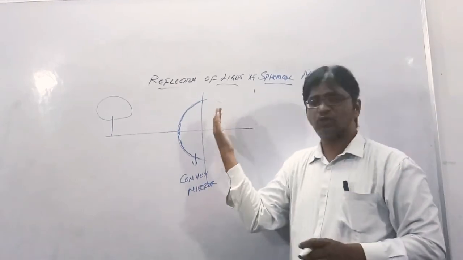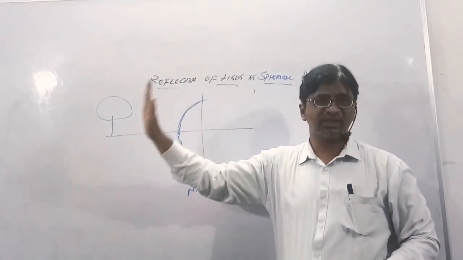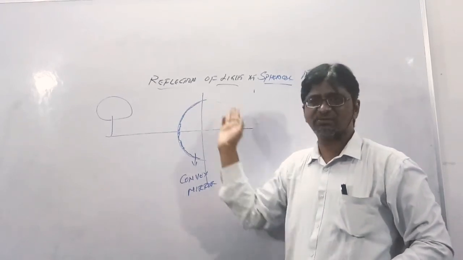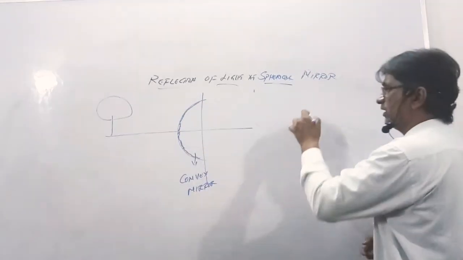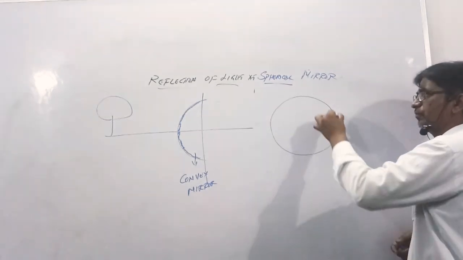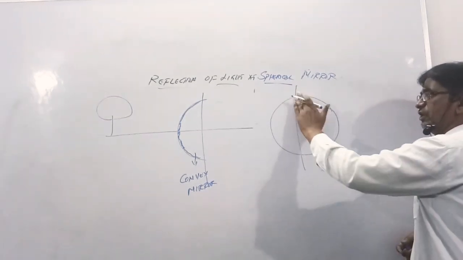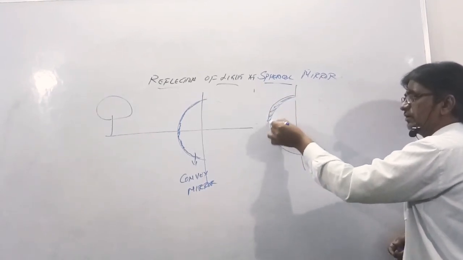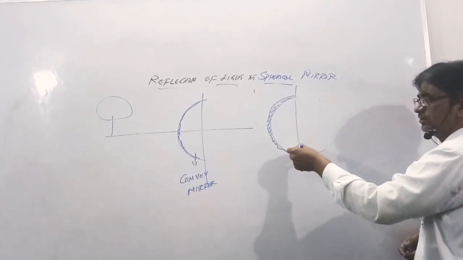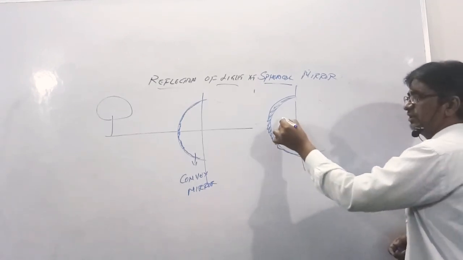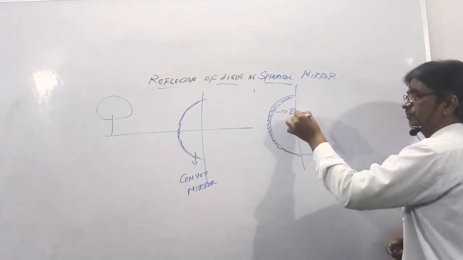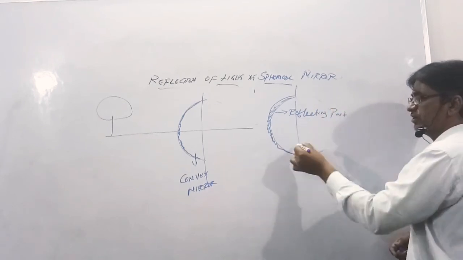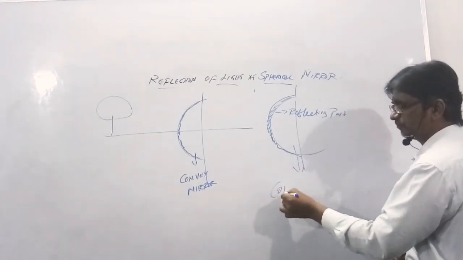In the convex mirror, the external part is the reflecting part and the internal part is the silver coated part. The inside is painted, and the reflection happens on the outside. In the concave mirror, the external part is the silver coated part, and the internal part is the reflecting part. It is known as a concave mirror.